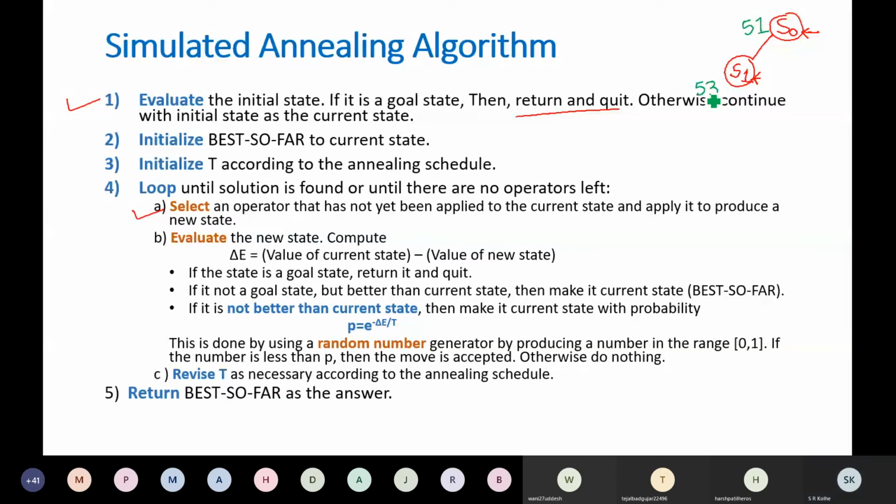Okay. Therefore, come over here. If that state is better than the current state, then make it the current state, that is the base so far state.